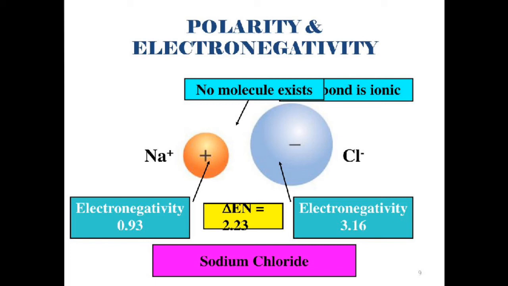Sodium is very weakly electronegative, but chlorine is a very highly electronegative element as compared to sodium, and the difference is more than 1.7. So it is possible for chlorine to take the electron from the atom of sodium permanently, which results in the formation of an ionic bond.